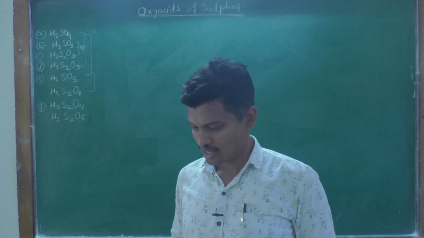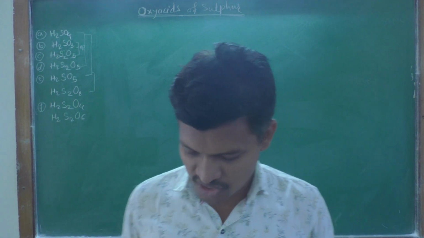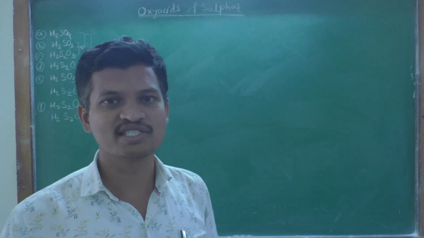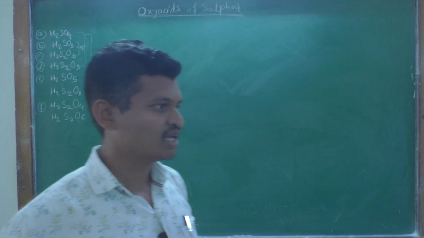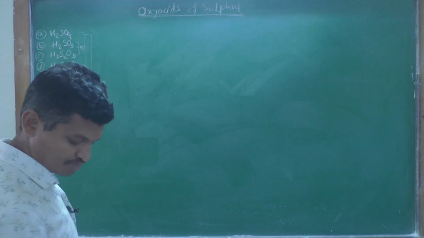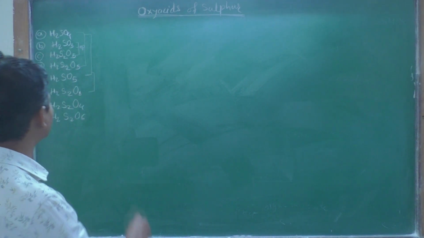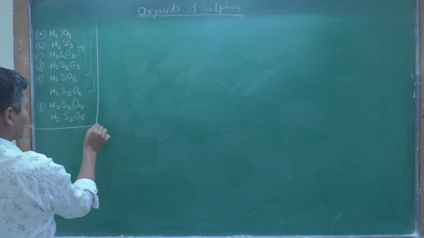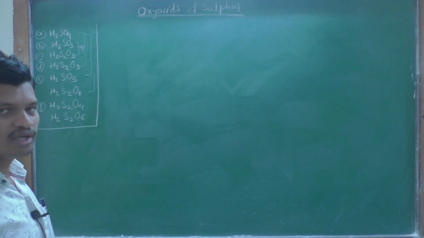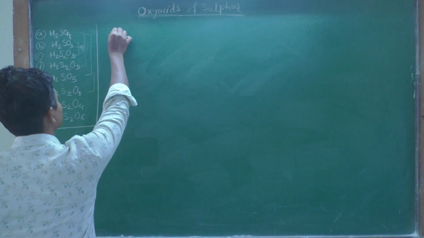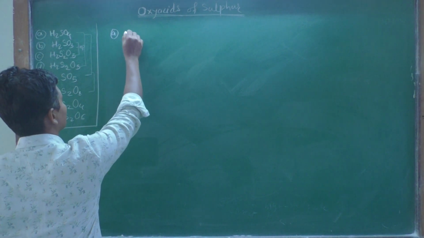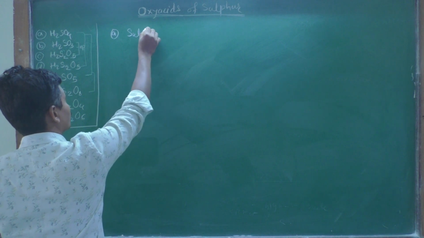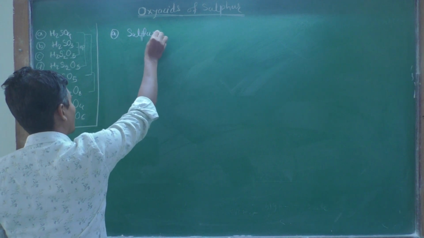Now, the first very well known example of an oxyacid of sulfur is sulfuric acid. We know that it is the king of chemicals. First one is sulfuric acid.